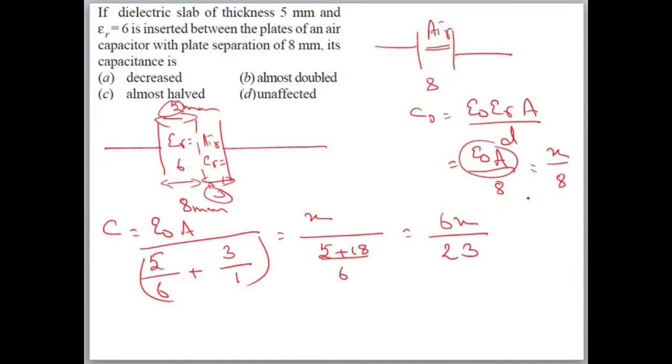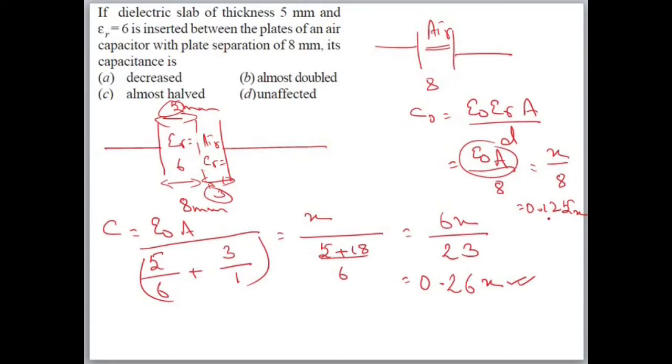We can convert into decimal. 0.125x. Converting this into decimal, 23 by 6, 2 6s are 12... so nearly 0.26.